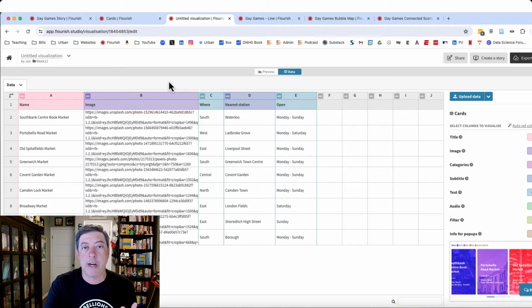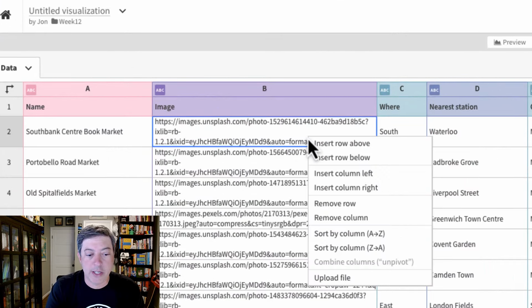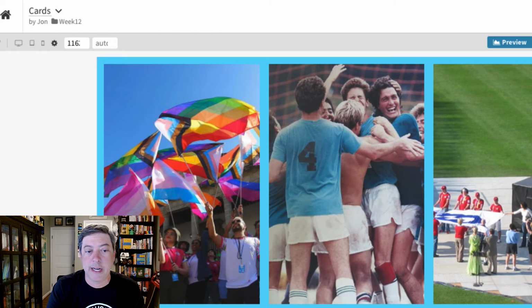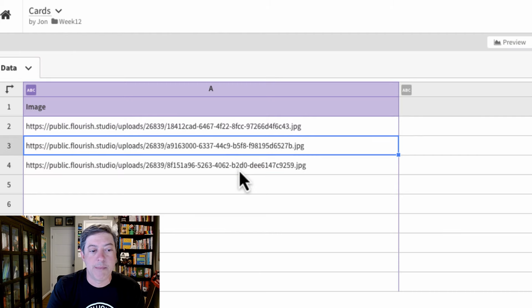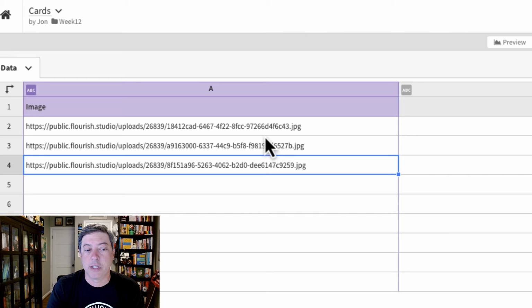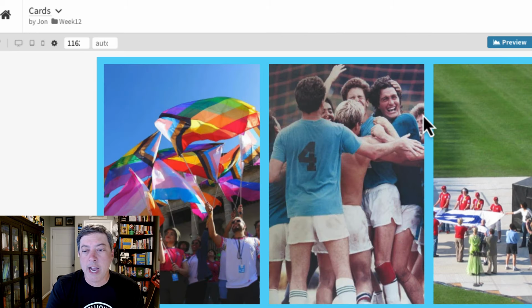If you don't pull from Unsplash, you get a custom photograph, and you don't have your own website, your own way to store an image online, it's very easy to just go here, right-click in the cell, and go to Upload File. It just goes into Flourish, and then it references directly. So you can see here in my data, I just uploaded these images directly into Flourish. So this was really easy to create.